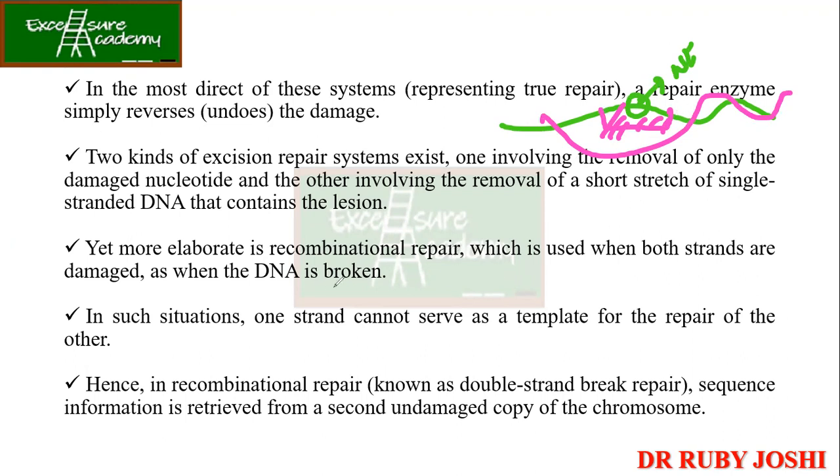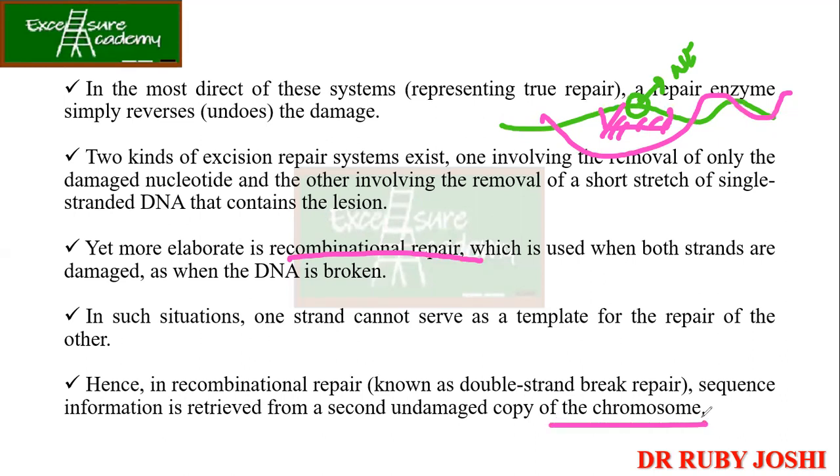Yet more elaborate is recombinational repair, which is used when both strands are damaged, as when the DNA is broken. So this is the third method, the recombination method. If both strands of DNA are damaged, that is, if there is a double stranded break, then the best method to repair will be recombinational repair. Of course, the DNA has to be homologous. In such a situation, one strand cannot serve as a template for the repair of the other. Hence, in recombinational repair, which is also known as double strand break repair, sequence information is retrieved from a second undamaged copy of the chromosome.